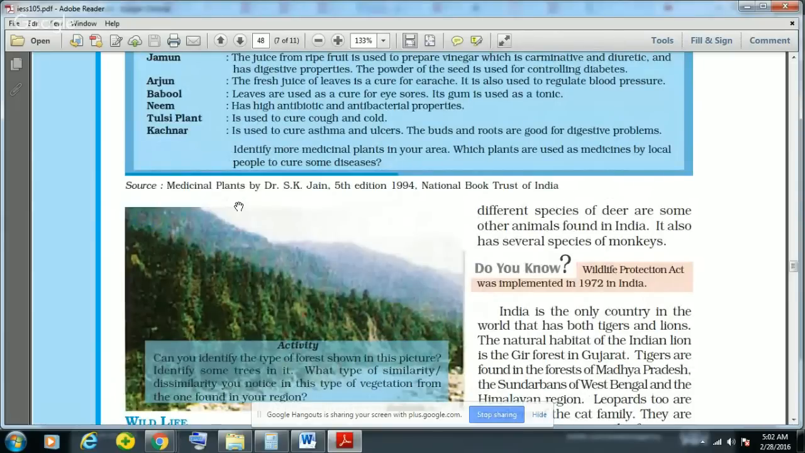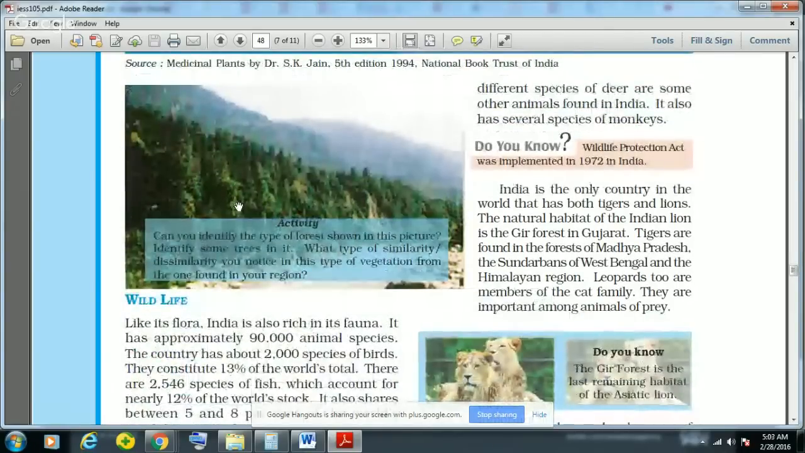And India also has a lot of species of monkey. And this is a very important fact, that India is the only country in the world that has both tigers and lions. The natural habitat of the Indian lions is the Gir forest in Gujarat, and tigers are found in various states and in the forests of MP, Uttarakhand, Sundarban, Himalaya region, and also in various other parts of India like Karnataka. And leopards too are members of the cat family. They are important among the animals of prey.